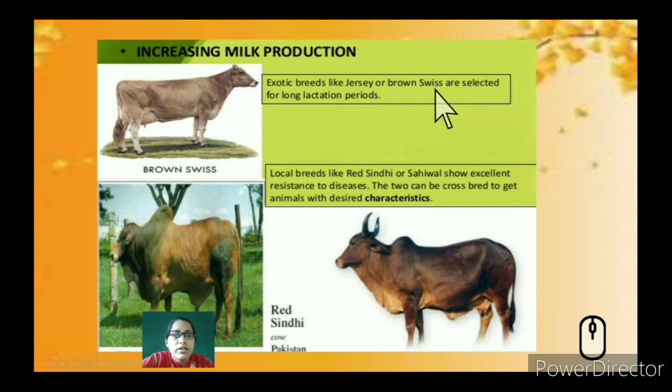Local breeds like Red Sindhi, you can see in the picture here, or Sahiwal show excellent resistance to disease. So when these two animals are crossed, for the next generation we will be able to get the offspring with both characteristics, that is, long lactation periods and also a highly disease resistant variety. That's how we are going to increase the milk production.